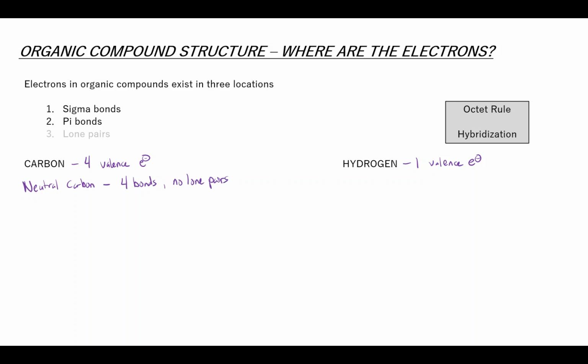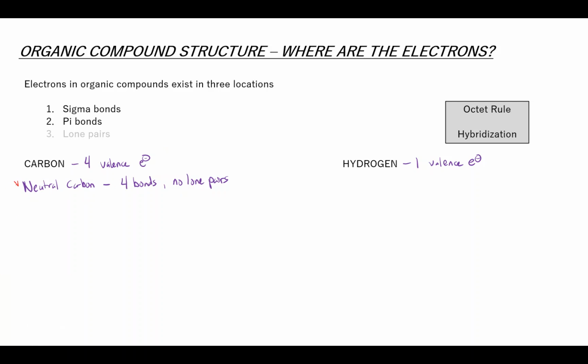Right? And the reason that this is true is because of the application of the octet rule. In order for carbon to have a full octet, it needs to use its 4 valence electrons and surround itself with 8 total electrons. And that means that it has to share each of its valence electrons in a bond in order to end up with 8 total electrons. So it has to make 4 bonds with its 4 valence electrons. Those 4 bonds have 2 electrons in them each. That makes a full octet. But in order to make those 4 bonds, it uses all of its valence electrons, so there are no electrons left over to make lone pairs, and so every neutral carbon will always have 4 bonds and no lone pairs.